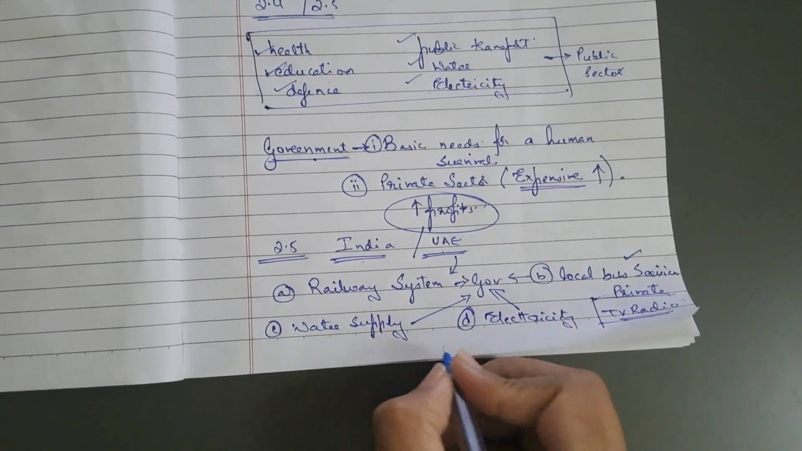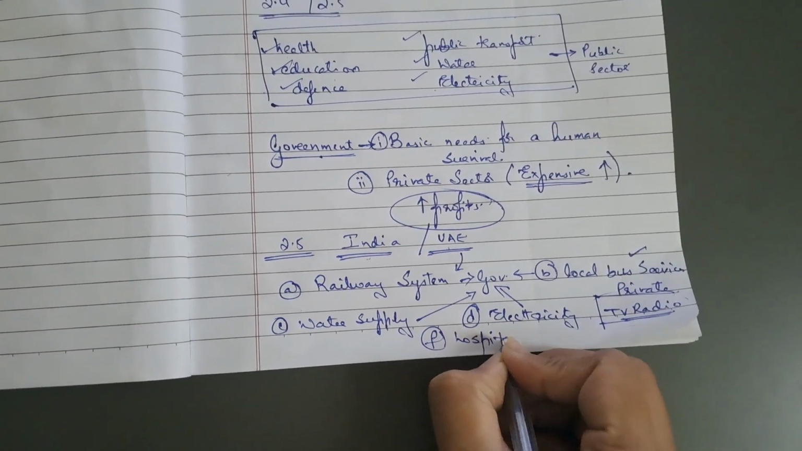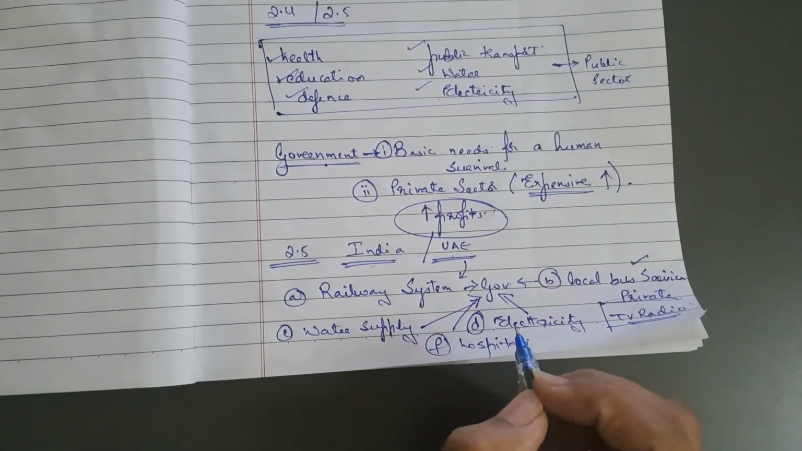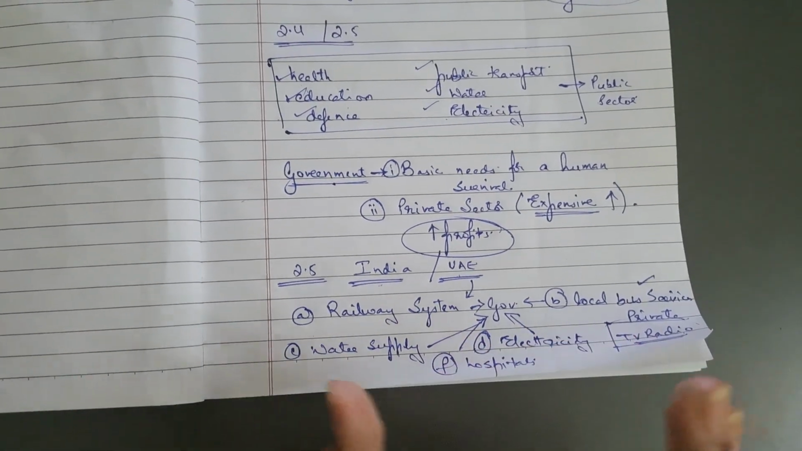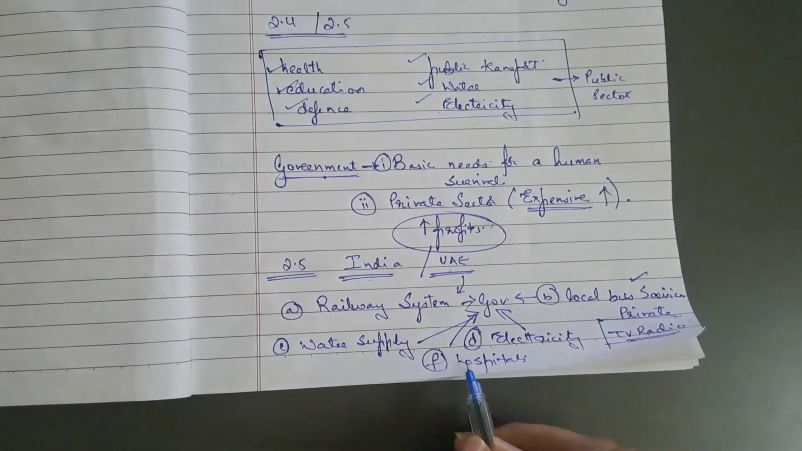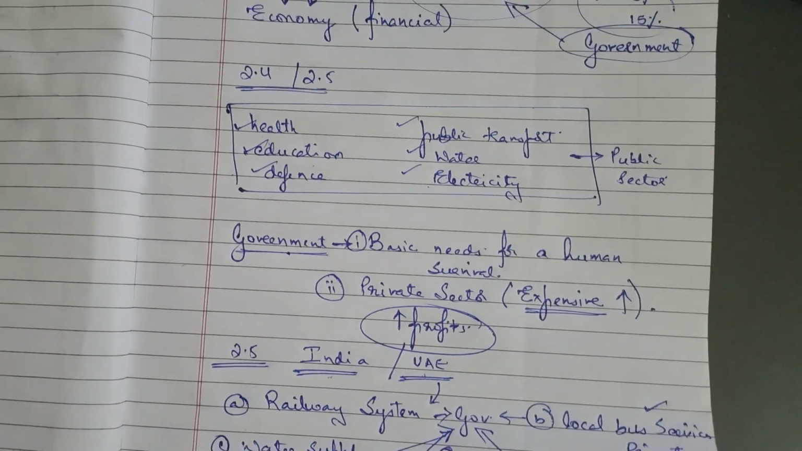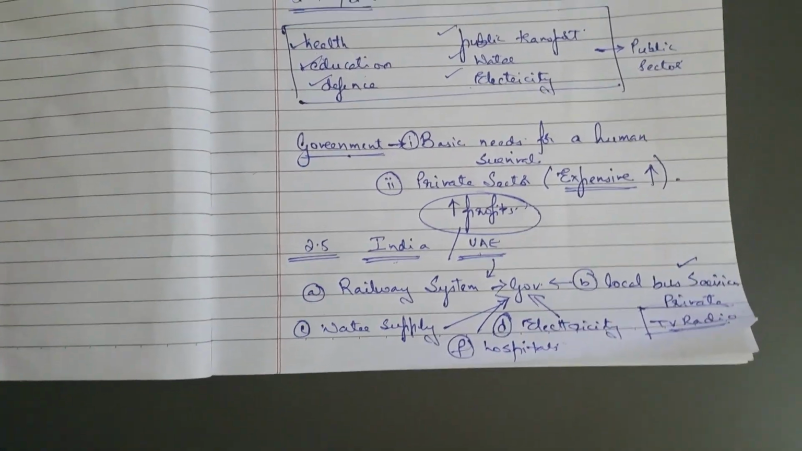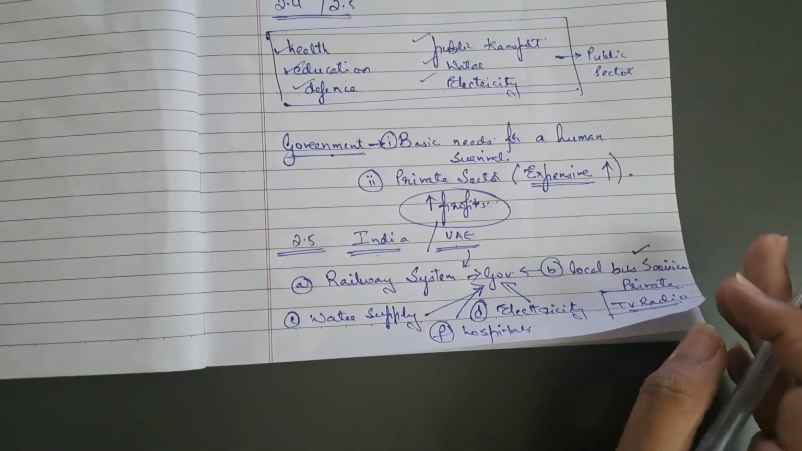Lastly, we have hospitals. Most of the hospitals in UAE are under the control of the government, and in India as well, but there are other private hospitals also. There are hospitals in India and UAE which are under the control of the government, like the Ministry of Health, and they are concerned with providing all the medical and health facilities to all the individuals.